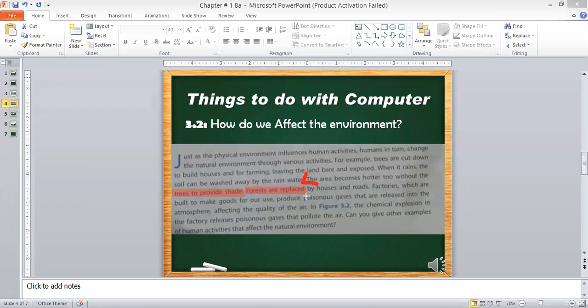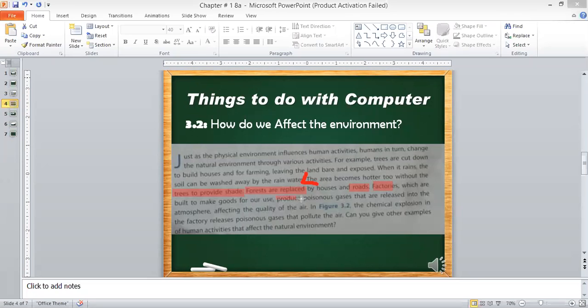If the people cut down all the forest, the forests are replaced by houses. It means the forests are cut down and houses are made in their place, roads are made, and factories are made, which are built to make goods for our use. Houses we live in, roads we travel on, factories make things for us. So we cut the forest for our use.